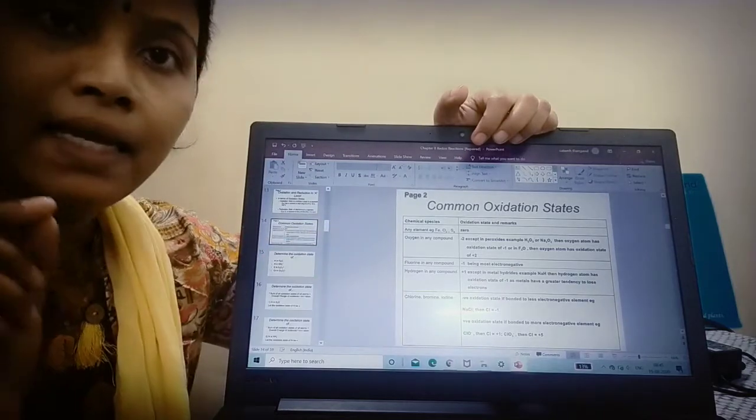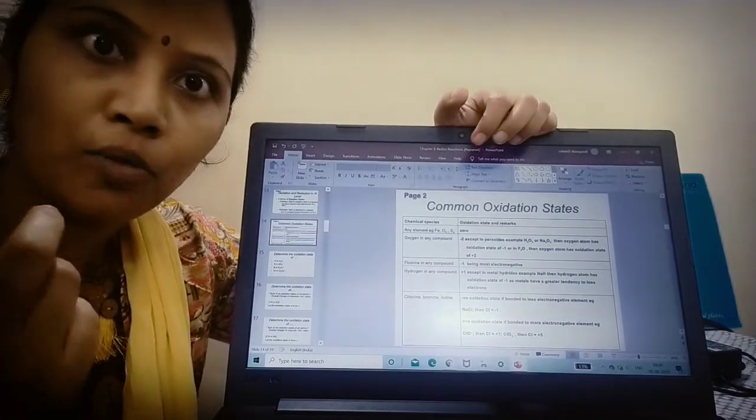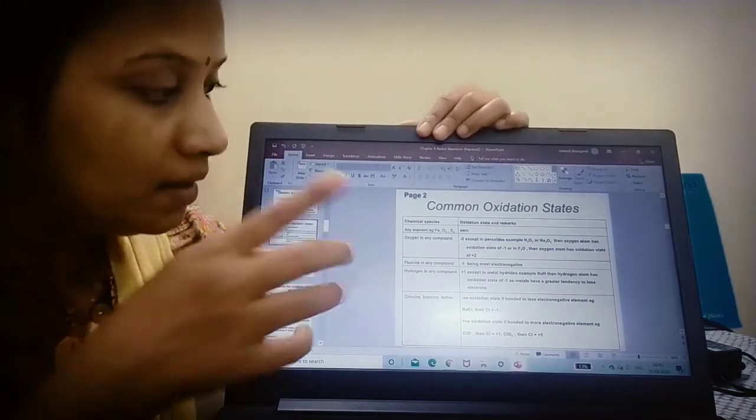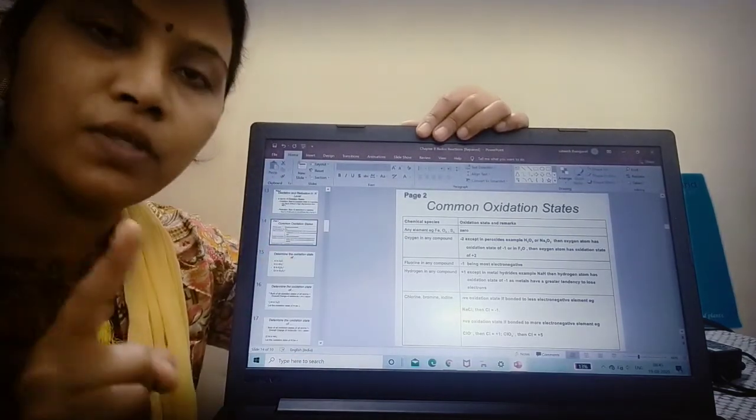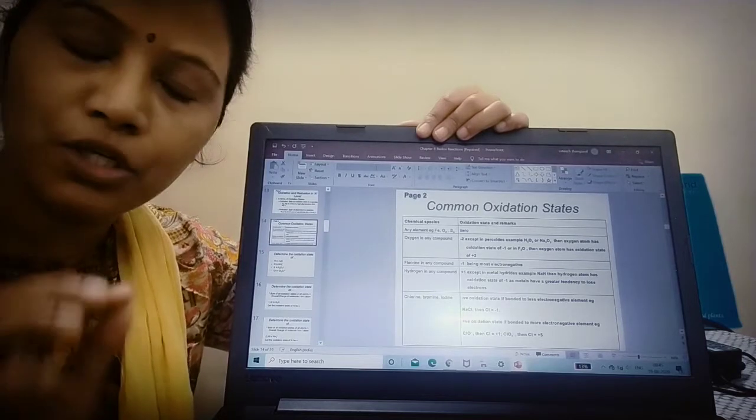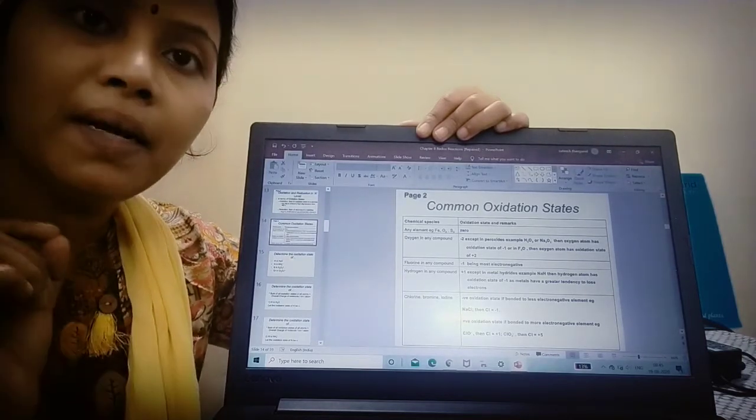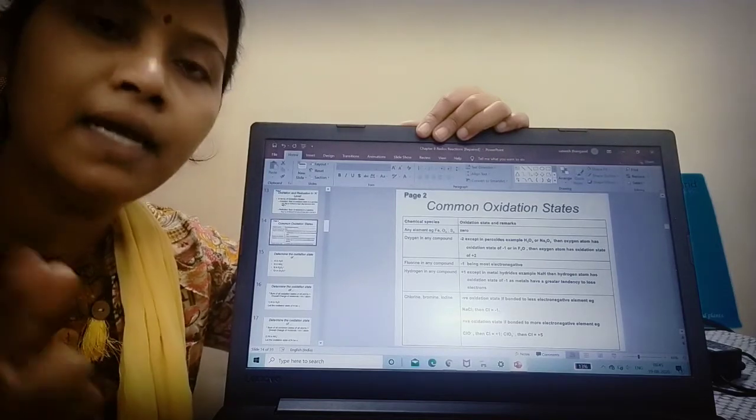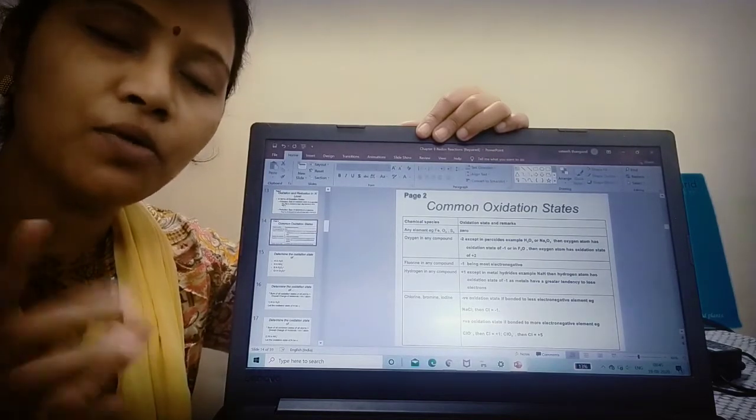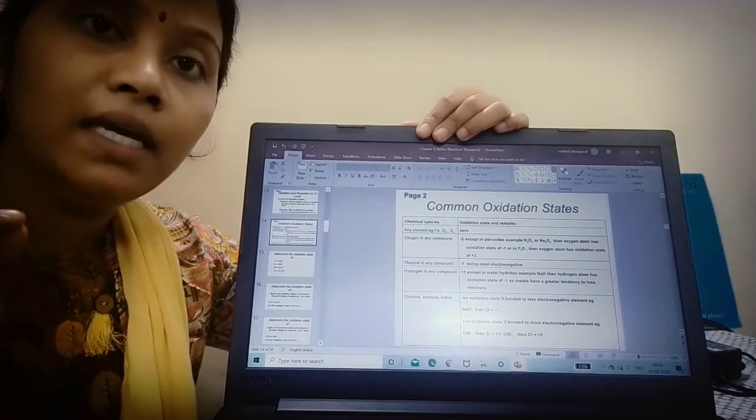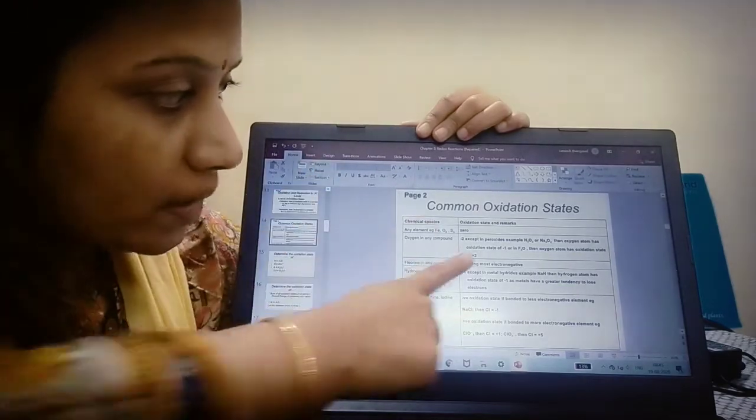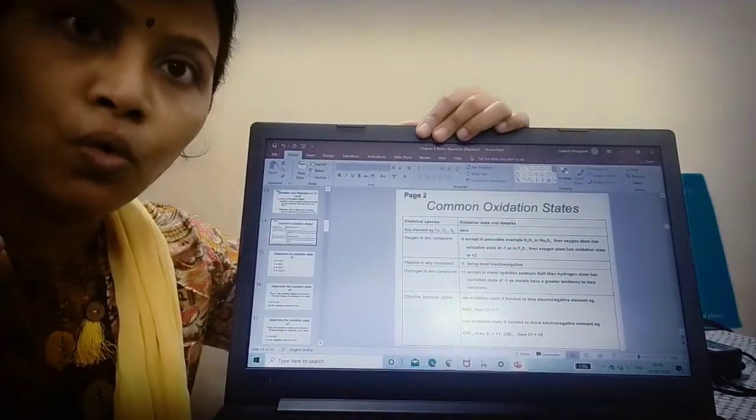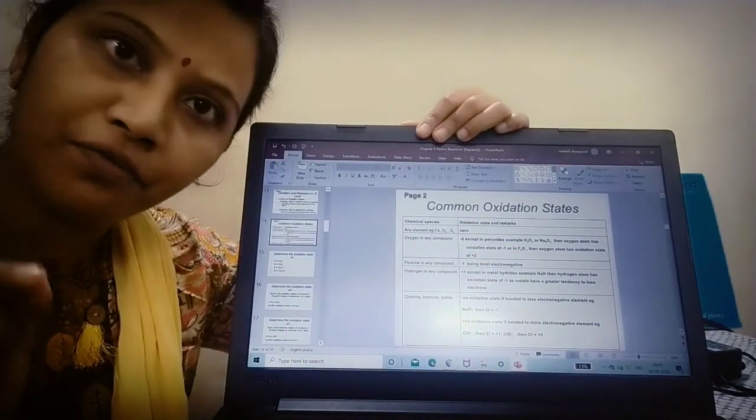See children, any element in a diatomic molecule like O2, S2, the oxidation state is 0. Oxygen should always possess -2. Am I correct? It should always possess -2. But in the case of peroxides, that is sodium peroxide and hydrogen peroxide, it should be -1. And in the case of F2O, it should be +2.